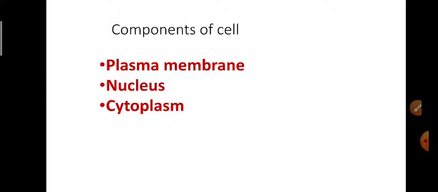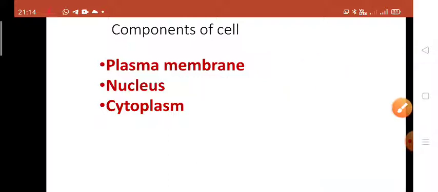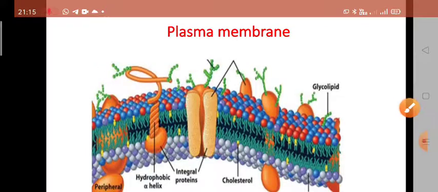Now we talk about the components of the cell, means which things are present in the cells. So there is a division of labor within the eukaryotic cell, as they all have certain specific components called cell organelles. Each of them performs a specific function. The three basic components of all the cells are plasma membrane, nucleus and cytoplasm. So they are the three basic components present in the cell.